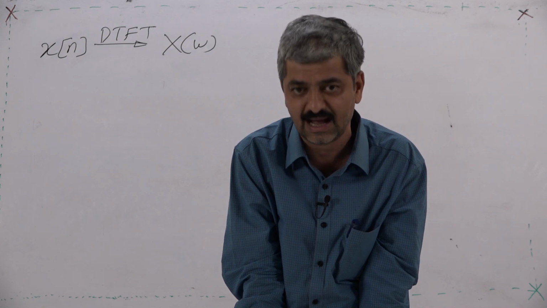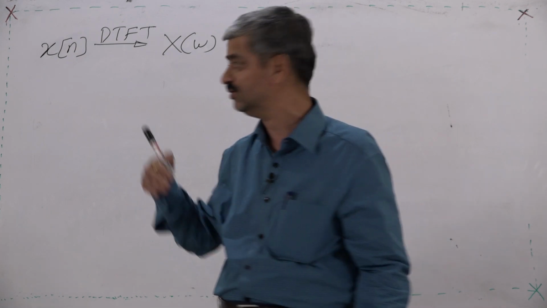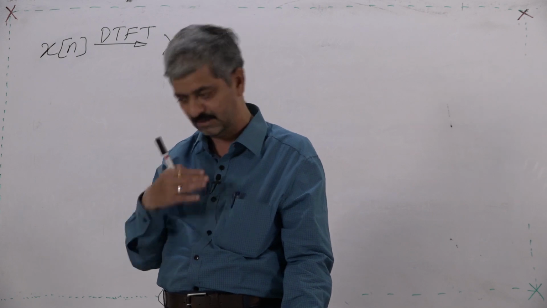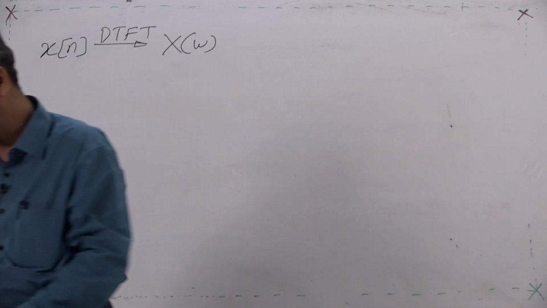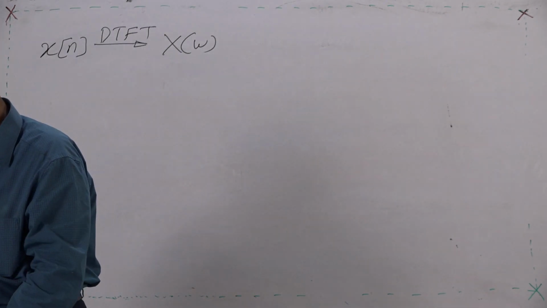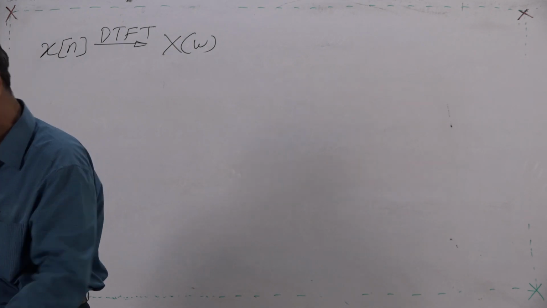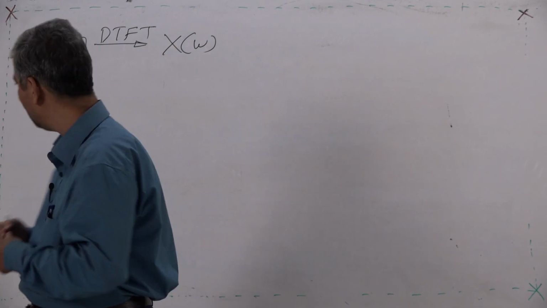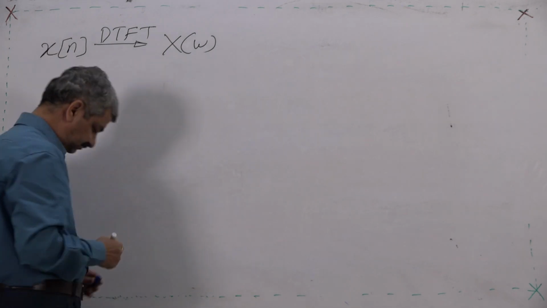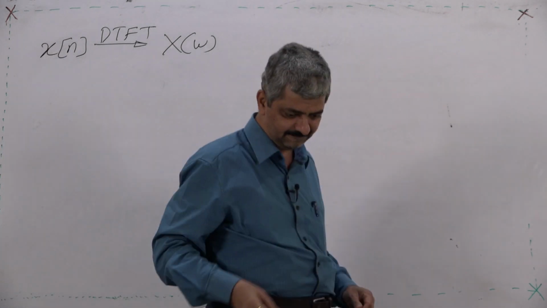For various values of omega I get something, and what does it correspond to in my x? That is what we are talking about. And in that discussion I had made a claim which you are supposed to verify.